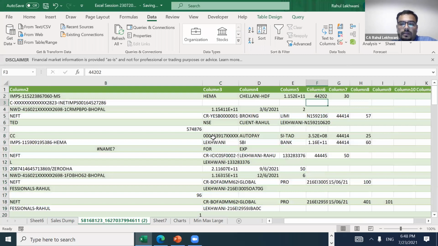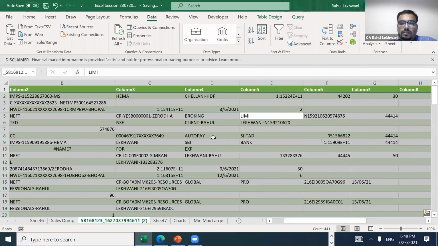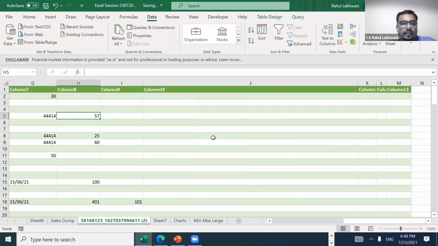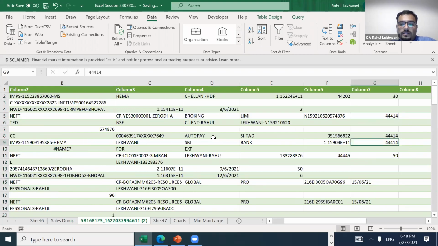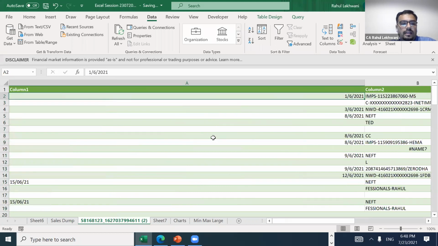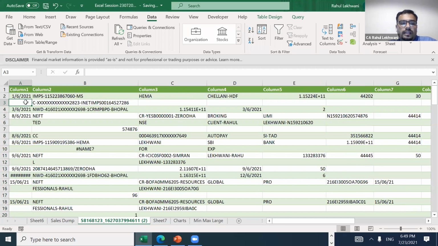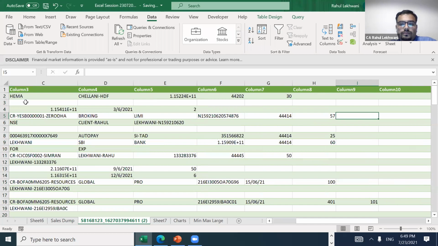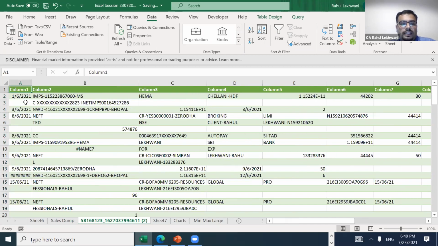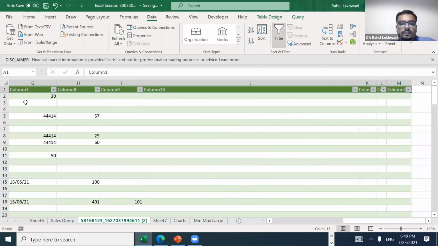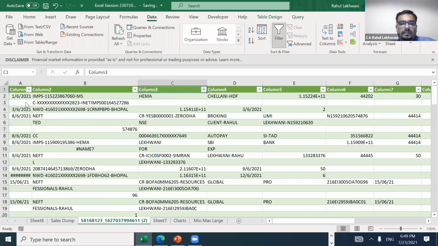See, the figures have come in separate columns. If I just extract it, you will see all the figures that are there will come into a single column, and that is how you can use these text to column formats, right? Here also there can be more purification where you can just remove the blanks.